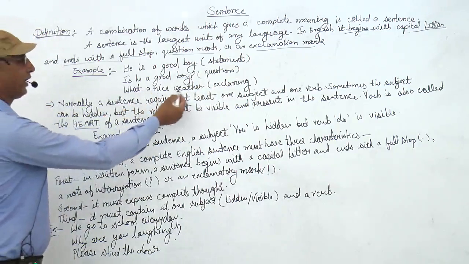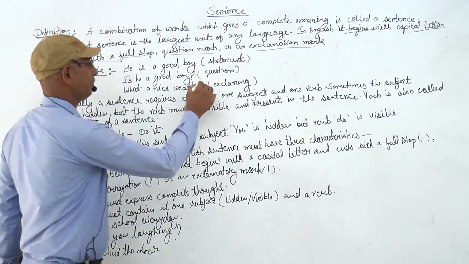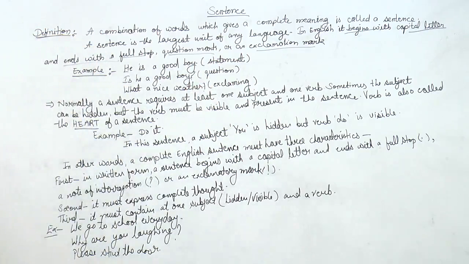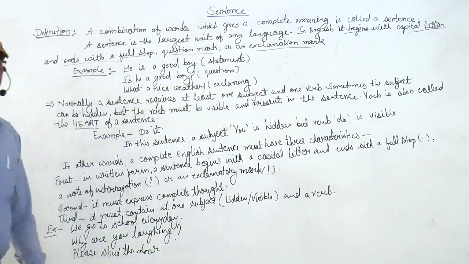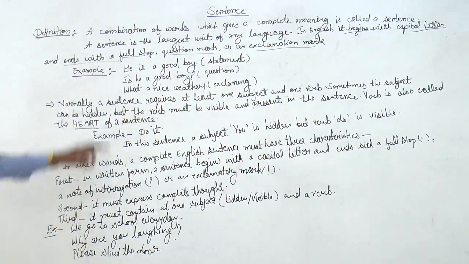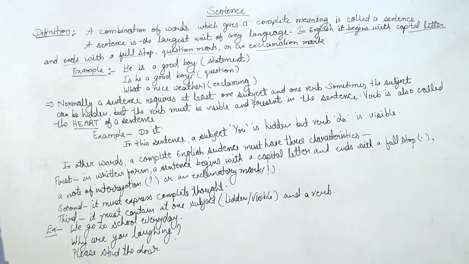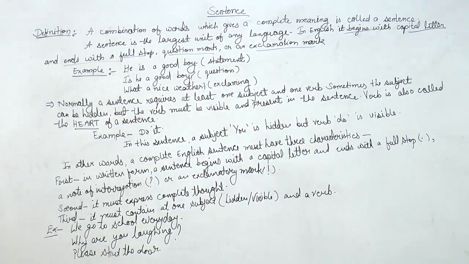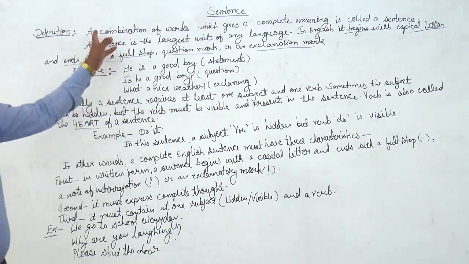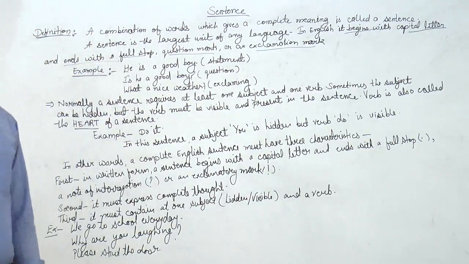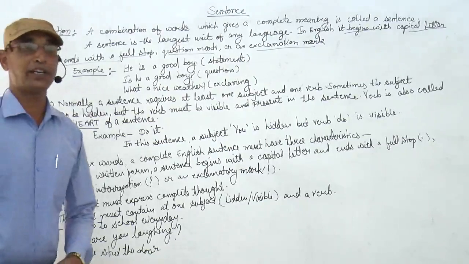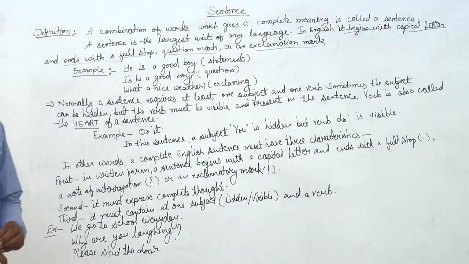Next, what a nice weather. This is an exclamatory sentence and giving us a complete meaning or sense. So these are three examples of complete sentences. Check again. The combination of words which gives a complete meaning is called a sentence.